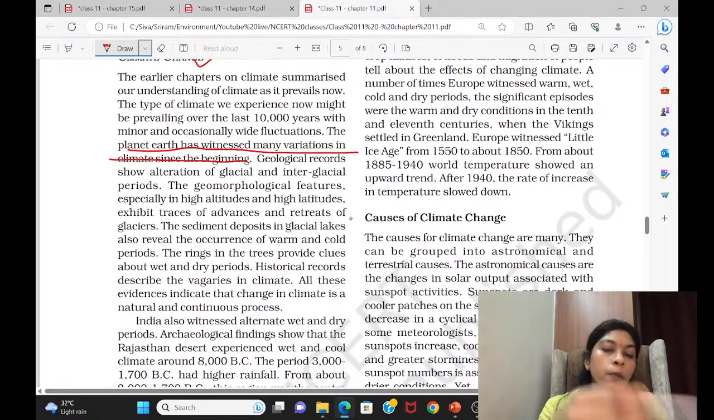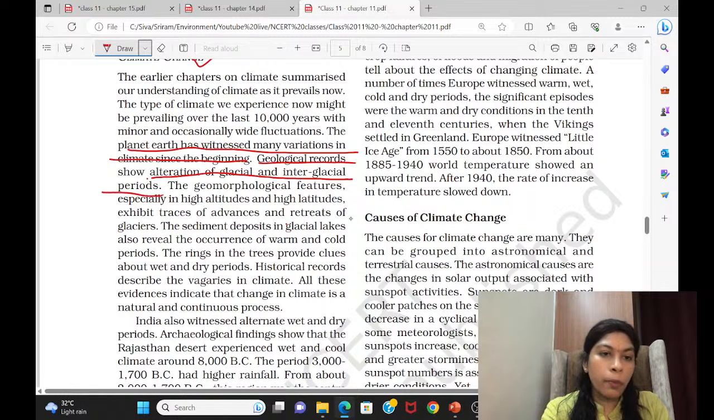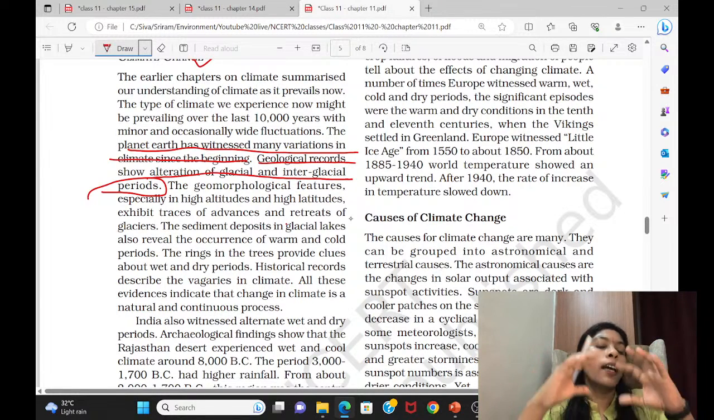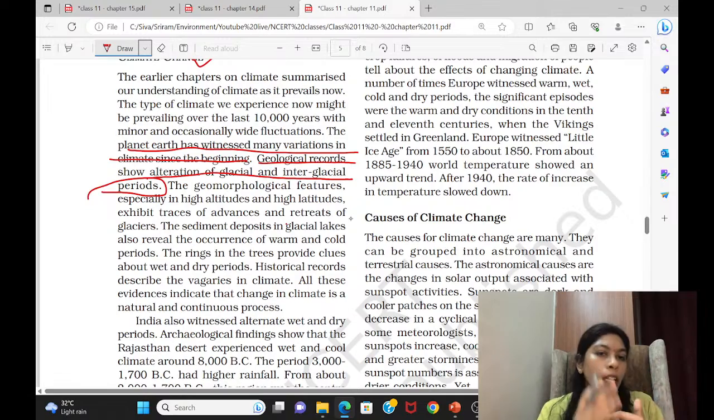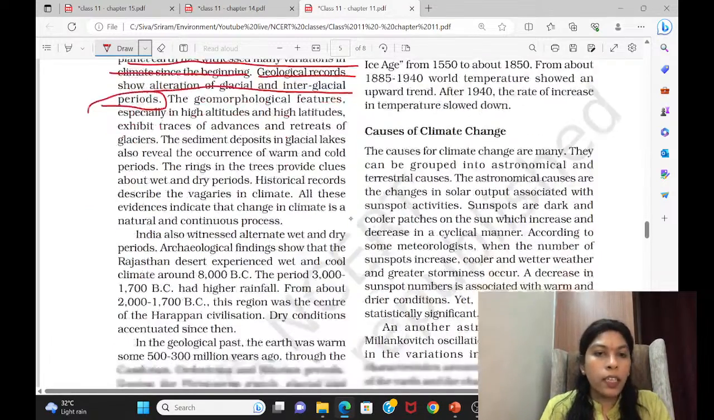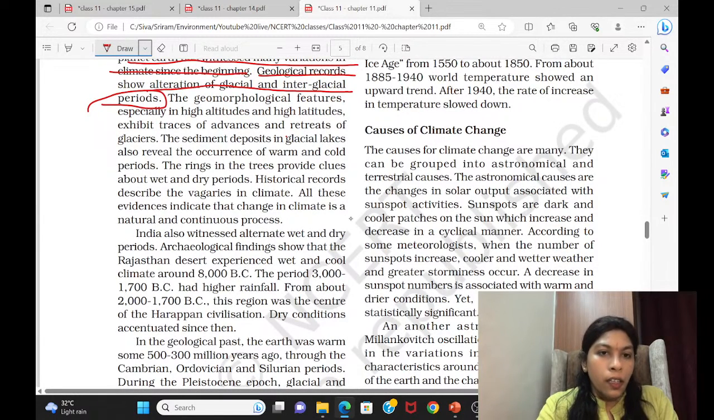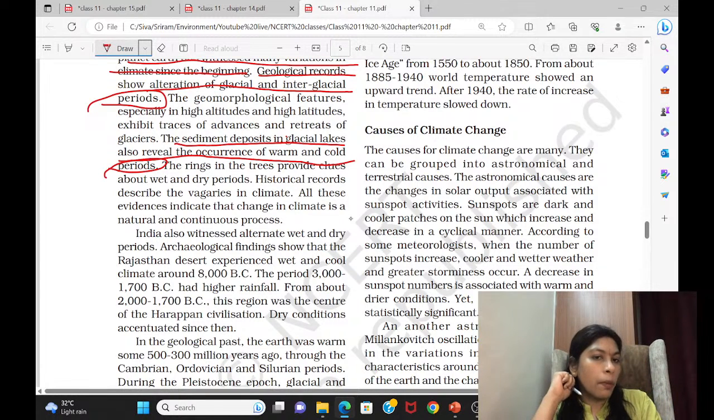The planet has witnessed many variations in the climate since the beginning. Geological records have shown that alternation of glacial and interglacial periods is occurring. That means hot and cool temperatures keep on happening. Sometimes the earth is completely warm, then it becomes cold, then again warm, then cold. This way the cycle goes on. The sediment deposits in glacial lakes also reveal the occurrence of warm and cold periods in the earth. So it is natural, it happens.